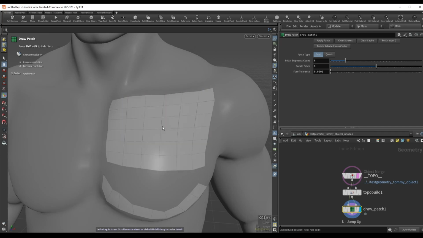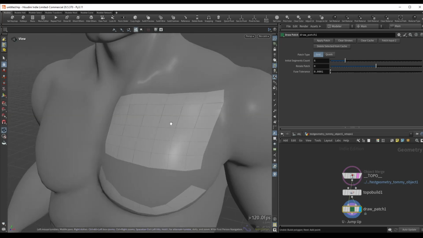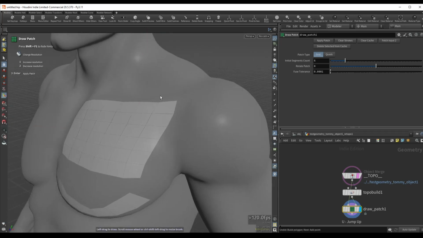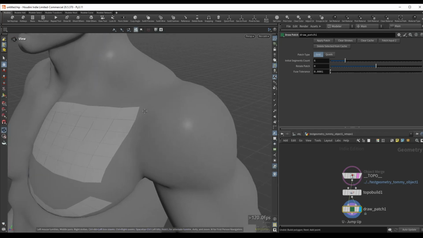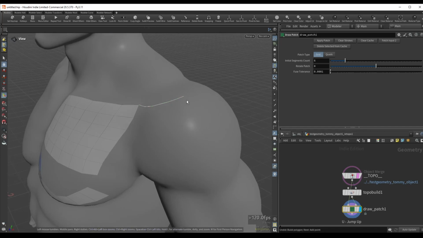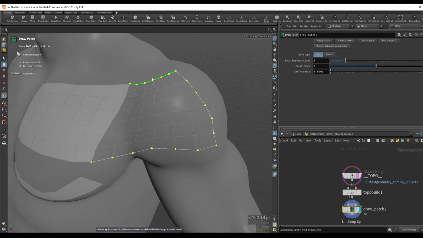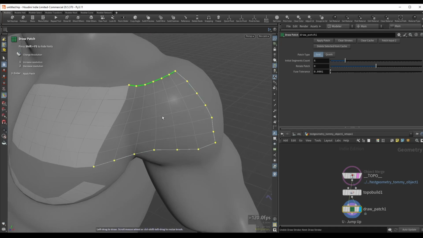So I can press 3 to turn the grid into actual polygons, and now I can keep iterating on this, and I can extend this again with the draw patch. So I'm still in the draw patch tool over here, and if I want I can extend this over here, so I can click drag to add these curves, and let's make sure that these are all connected. And if I connect this over here back to my existing polygons, we can see that we get this outline of the patch that we are creating.